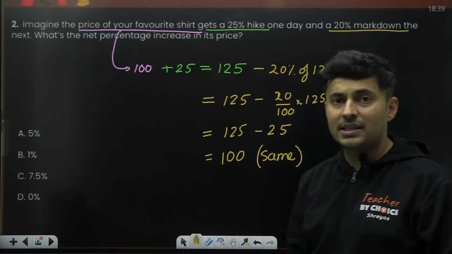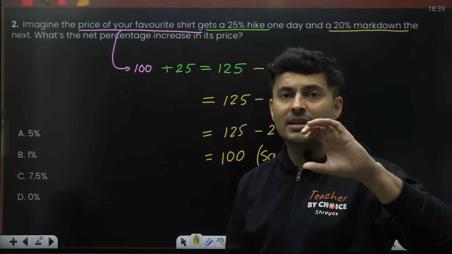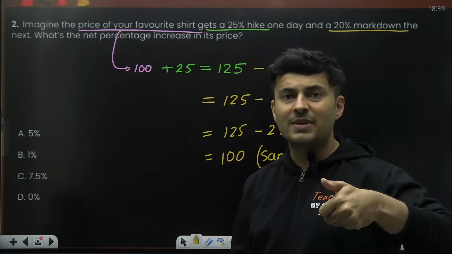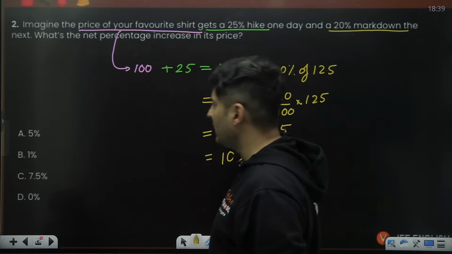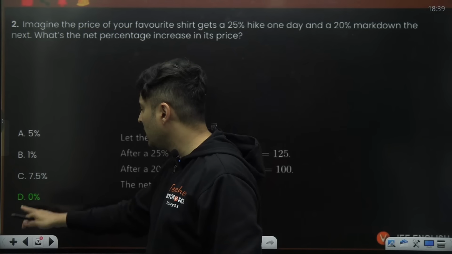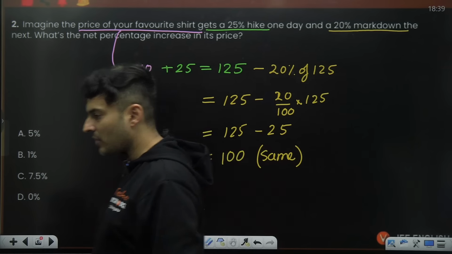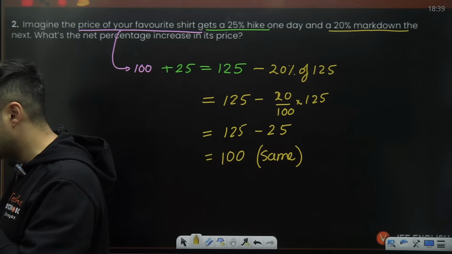So remember, there are these kinds of questions where you increase by some percentage and again decrease by some percentage. These are common questions you will usually see in profit loss or percentages. So there is no change. So the answer is option D. No, it is not A, it is basically D.